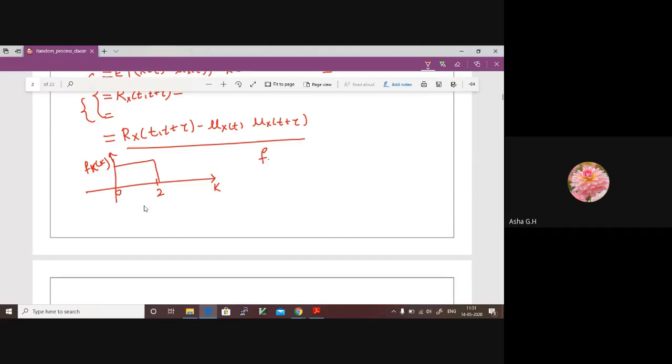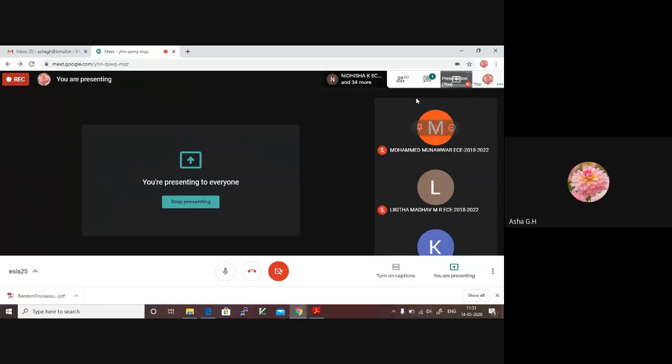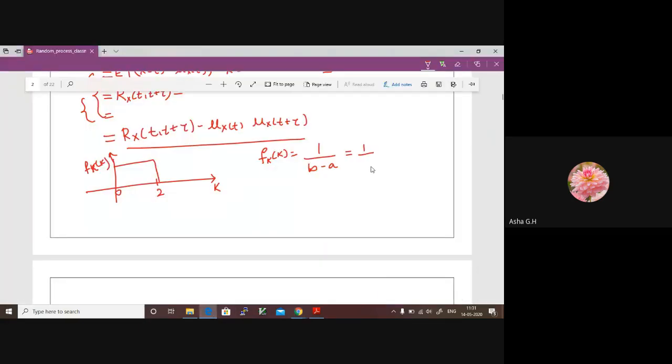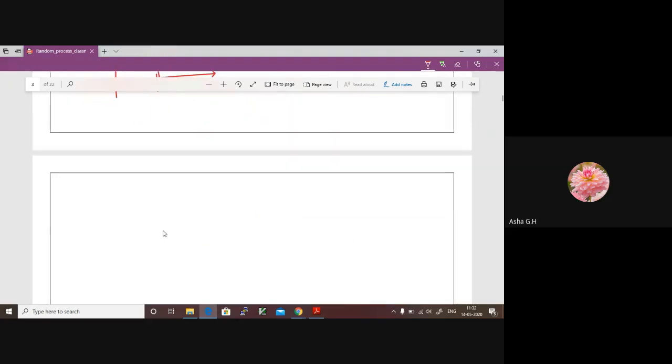How did we write that? f k of k can be written as 1 divided by b minus a, according to the uniform distribution. Yes, it's correct. So 1 divided by b minus a is equal to 1 upon 2 minus 0, which is 1 by 2.